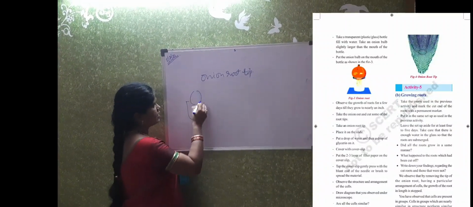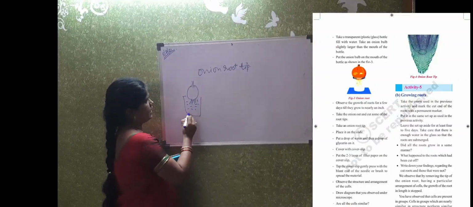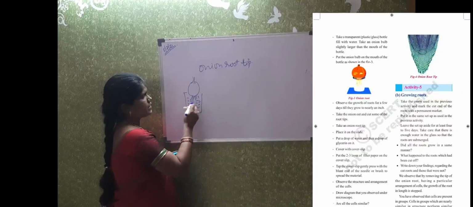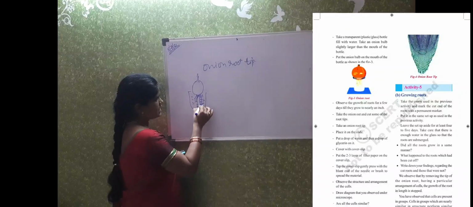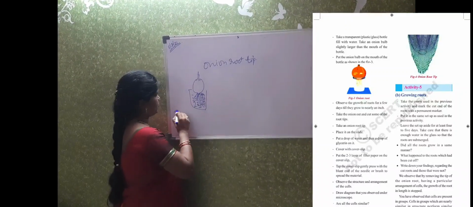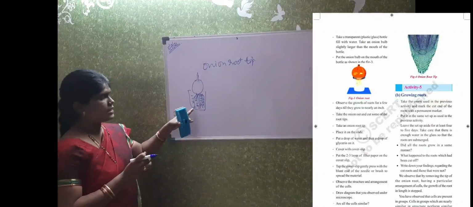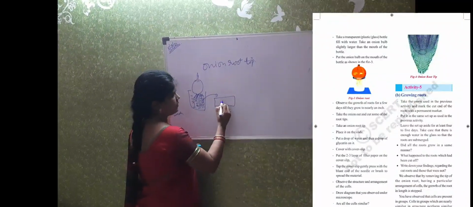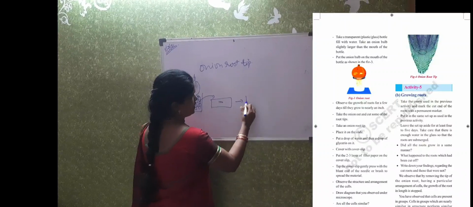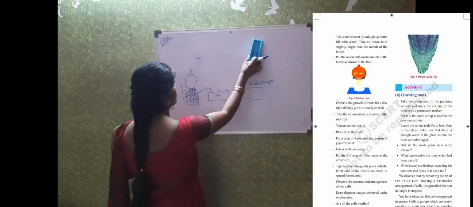On the beaker you place the onion and keep it wet with water. Place this for a few days. After a few days you can see the roots growing about 1 inch, some inches. So you can cut these root tips, place them on the slide, and see under the microscope. There you can see the growth of the root tip.